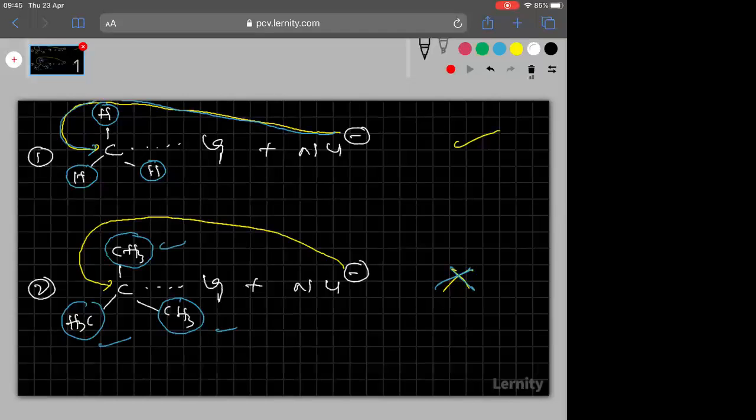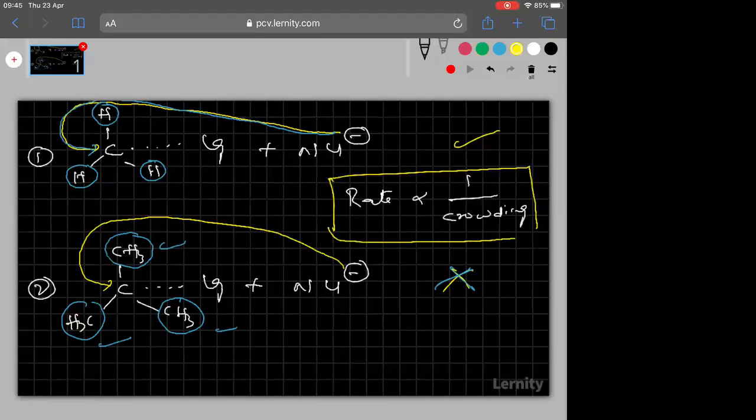Therefore, I can come to a conclusion that rate of SN2 is inversely proportional to crowding. This is also one of the important points. Rate of SN2 is inversely proportional to crowding. Wherever crowding is more, the rate of SN2 will be less.